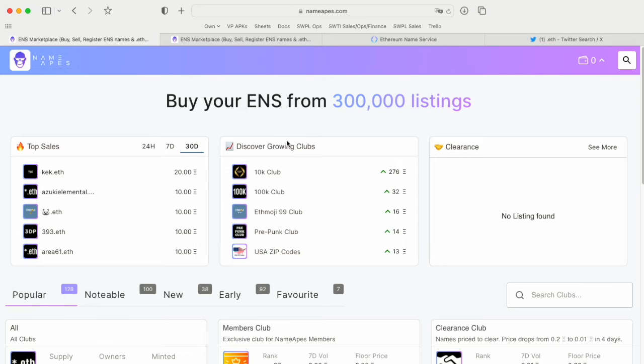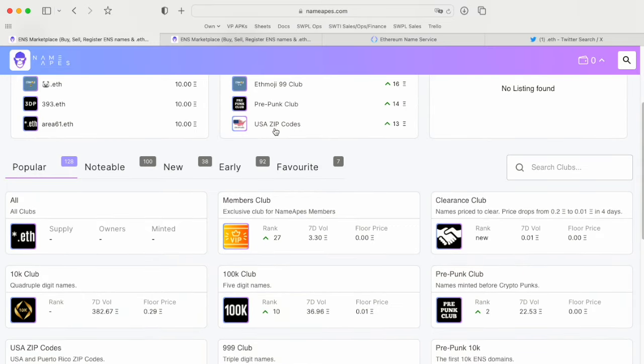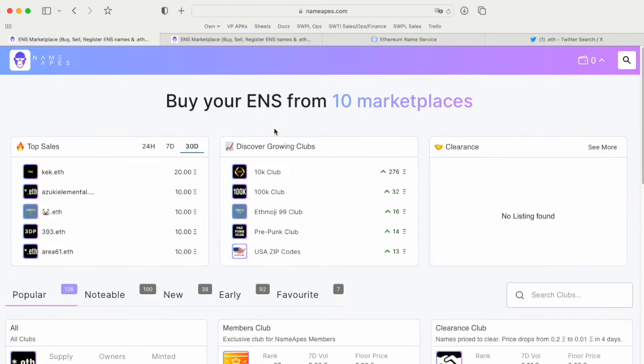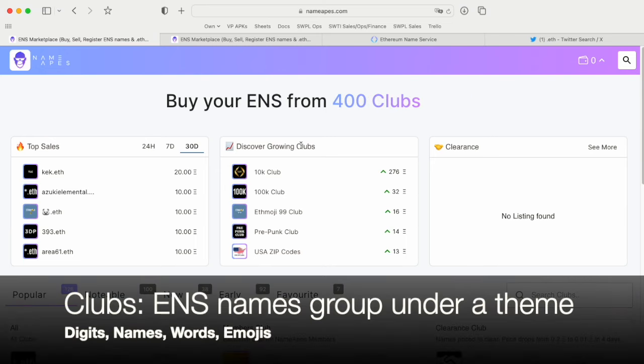You would also see digit clubs. Digits are one of the most liquid clubs. Let me first explain clubs. ENS names are made up of English characters, digits, and emojis. These are all the things you can use as your ENS address, and what we have done is arrange them into categories.